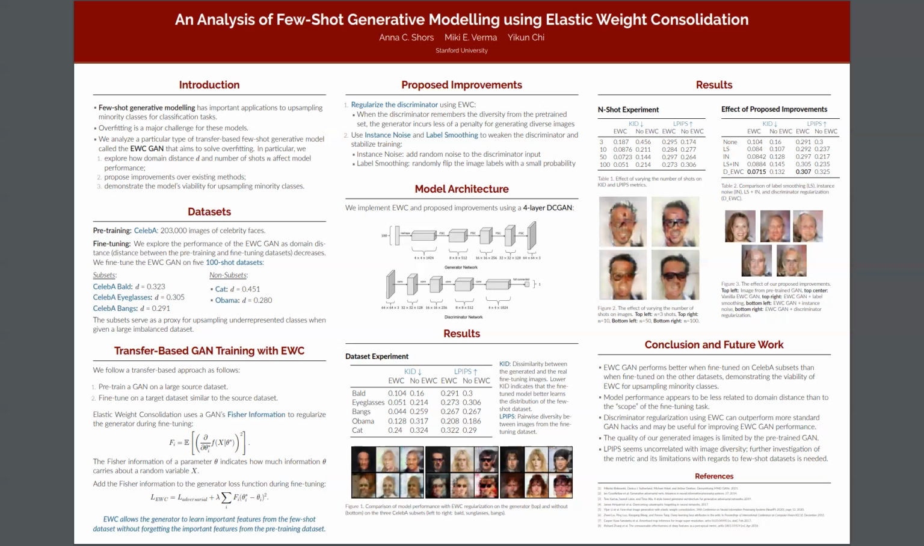In summary, we have shown the viability of EWC GAN for upsampling minority classes in imbalanced classification tasks. We have motivated the use of regularizing the discriminator during fine-tuning and shown that it can be used to improve generated image quality. Finally, we note that the quality of our images is more limited by the quality of the pre-trained model than by EWC itself, and that the images would likely improve if given a more well-tuned pre-trained model.